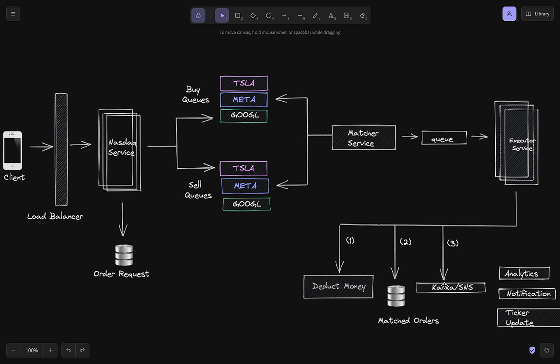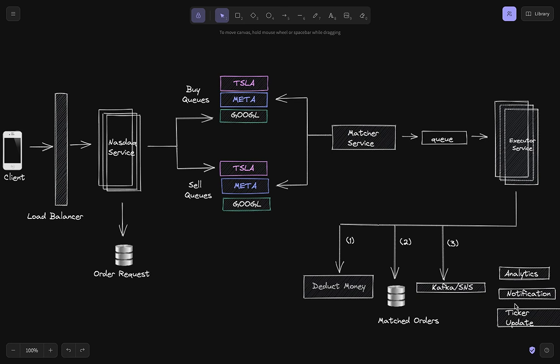Because this notification that a match has been executed might be needed for a lot of downstream services like analytics, notification, ticker update services. That's where we should publish those messages to Kafka or SNS, so that later if we are building those services, they could be easily scaled, right?